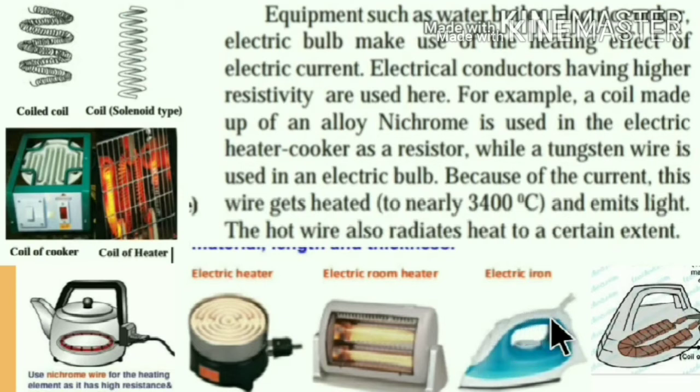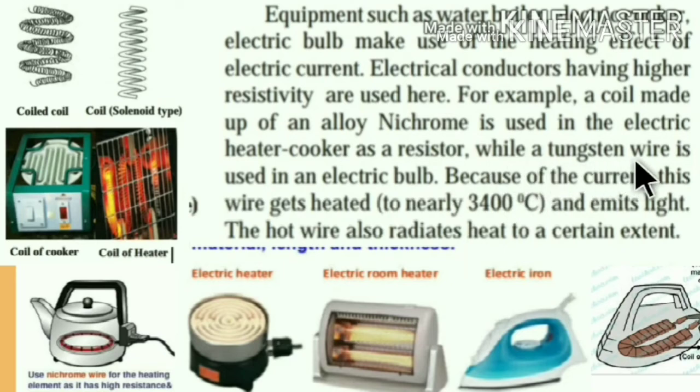So this is an insulator, inside this is the nichrome, and above that there is a mica sheet. This mica sheet is a good conductor of heat. Hence the heat produced by this coil is transferred by the mica sheet and the metal block, and we can iron the clothes. So this is the nichrome wire used in these appliances.